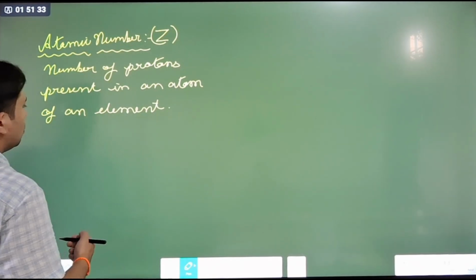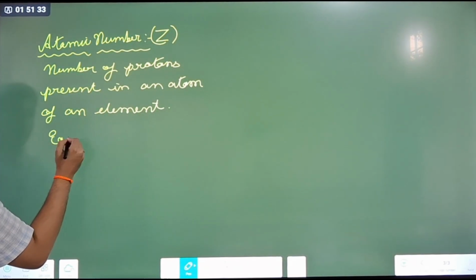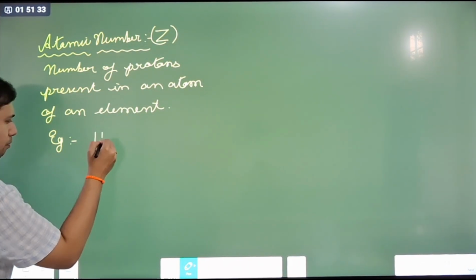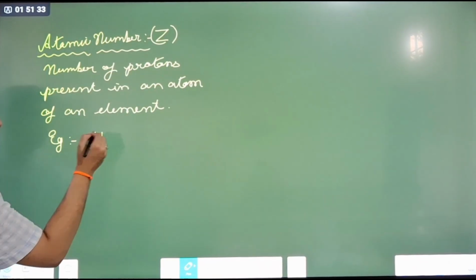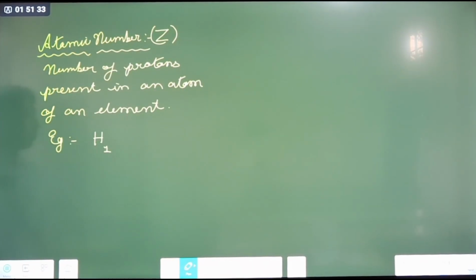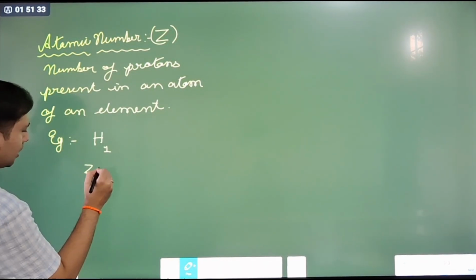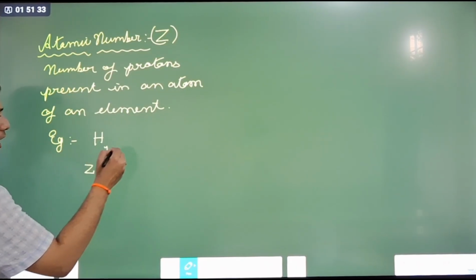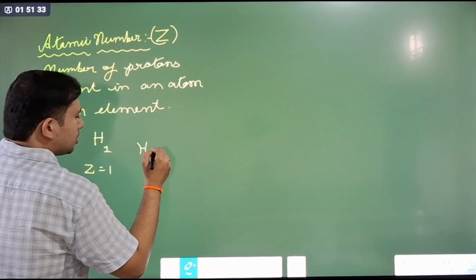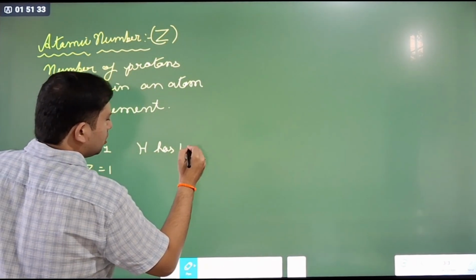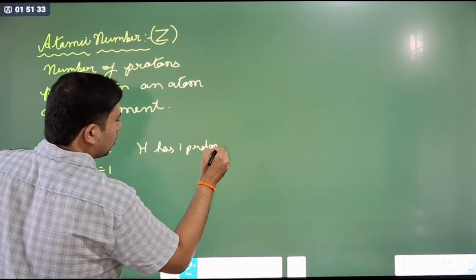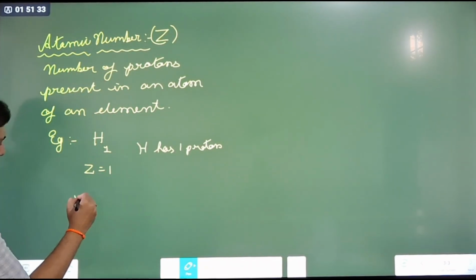Okay. So, for example, hydrogen. What is the atomic number of hydrogen? 1. Atomic number is 1. Z is 1. That means that hydrogen has 1 proton. Sodium, Na.